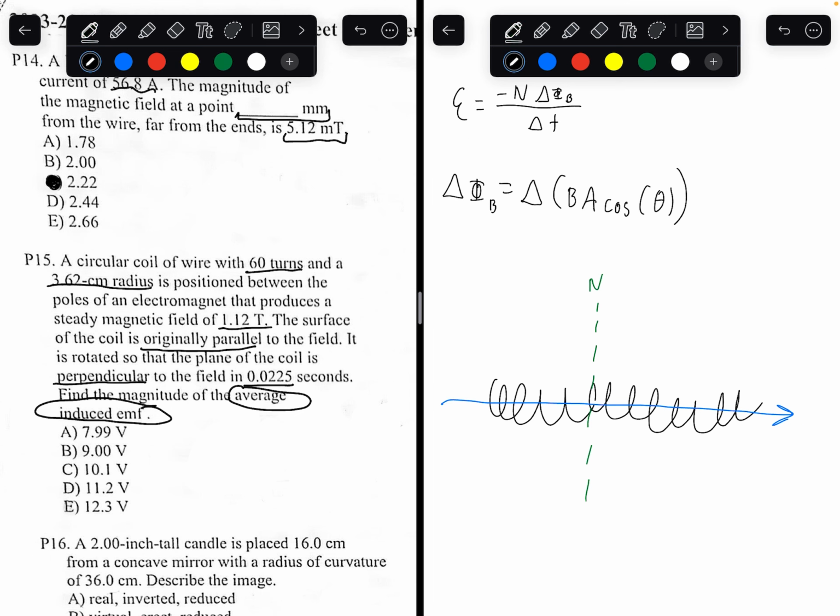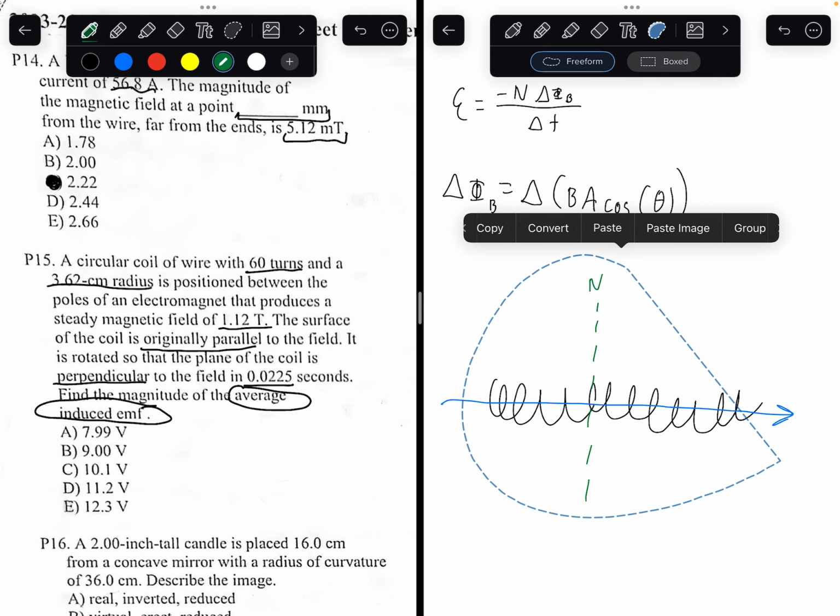However, the surface of the coil is then rotated. So the surface of the coil is later rotated. So that means the normal line also becomes rotated. So I'll just do it before and after.